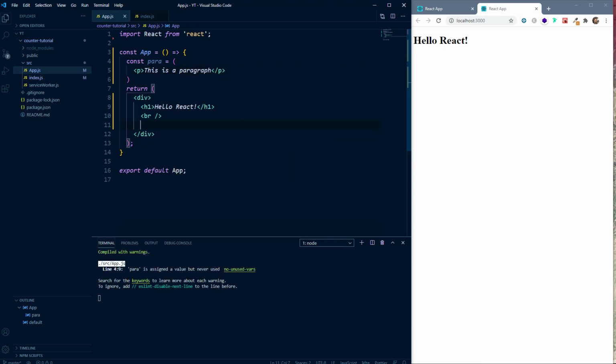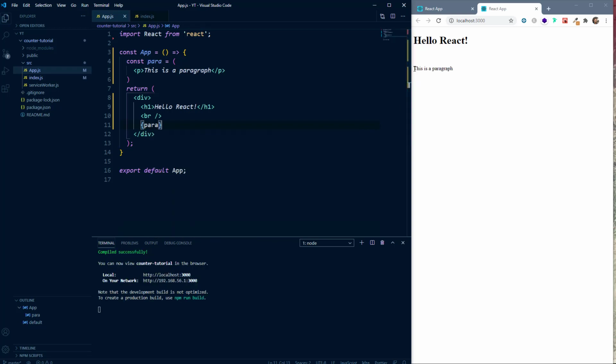And now you can use this constant inside of our JSX by using the curly braces. So inside the curly braces, as I told you, everything will be evaluated as normal JavaScript. So we can insert our constant, and you can see on the browser that this is a paragraph is being rendered. So that was all about JSX.